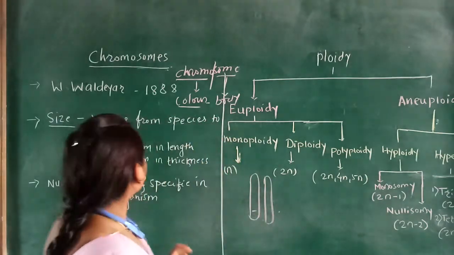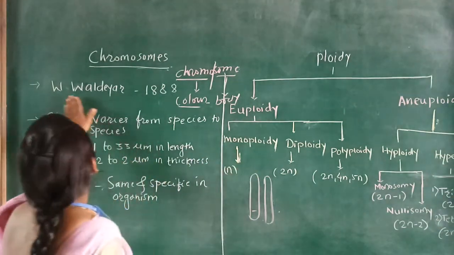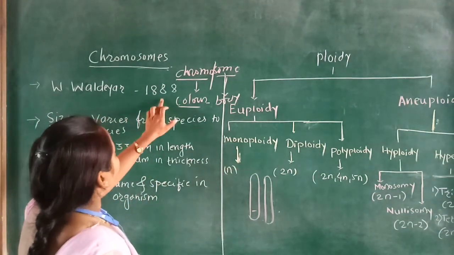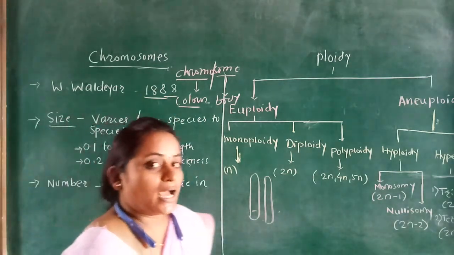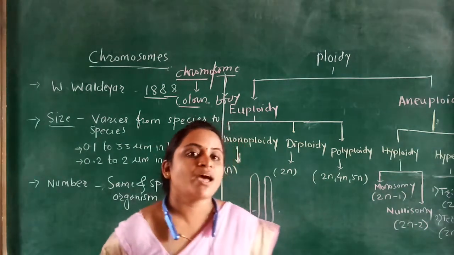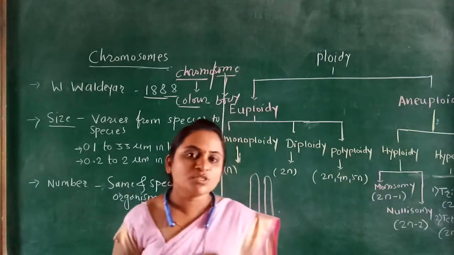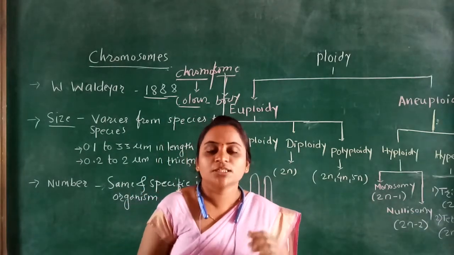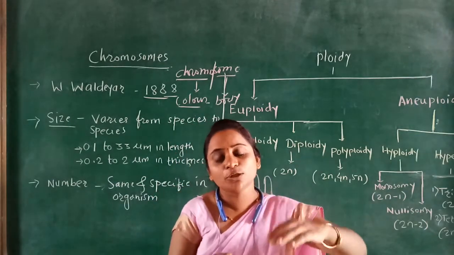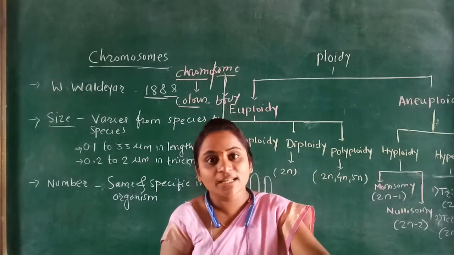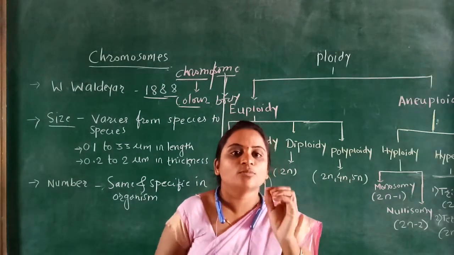This chromosome was discovered by one of the scientists, the name is W. Waldeyer, in 1888. Then another important thing is that this chromosome has special characteristics. It has the capacity for replication, or self-replication. Self-replication means it has the ability to self-replicate, the formation of an identical copy of the chromosome.